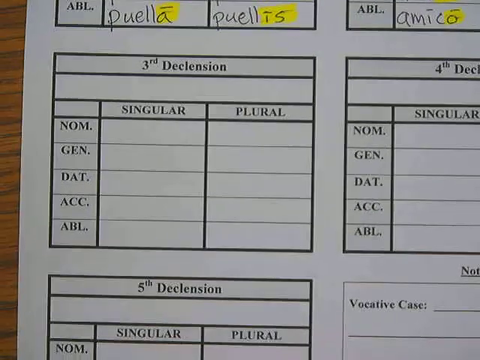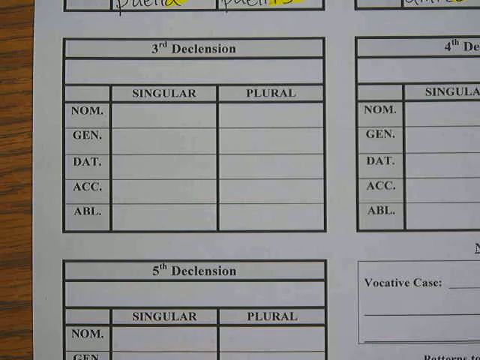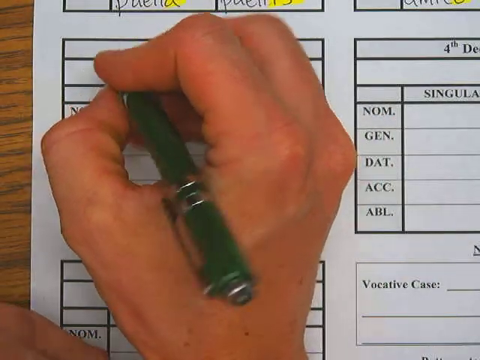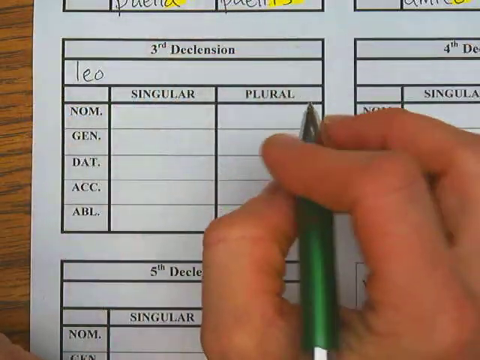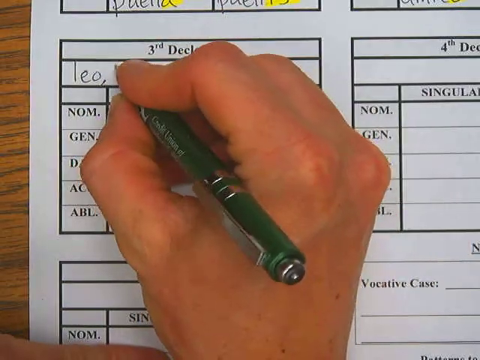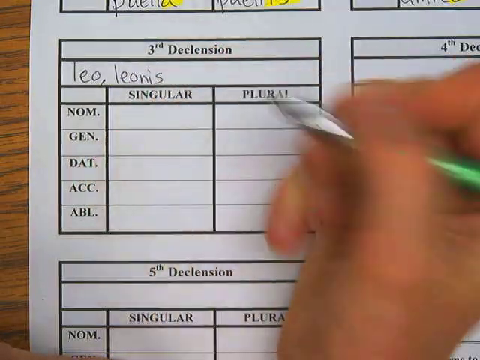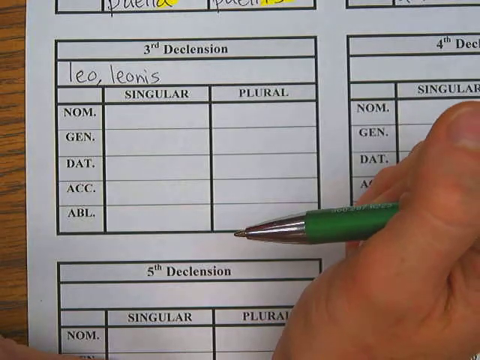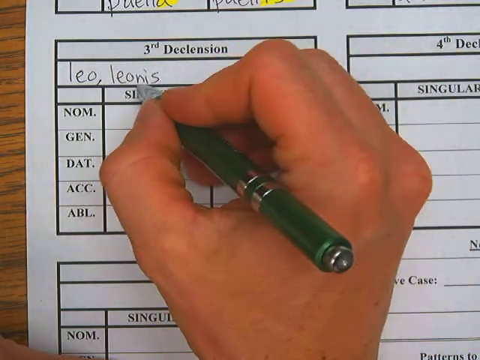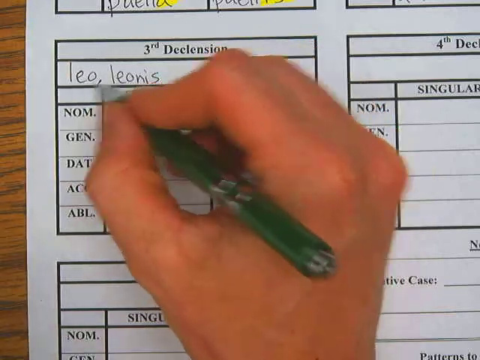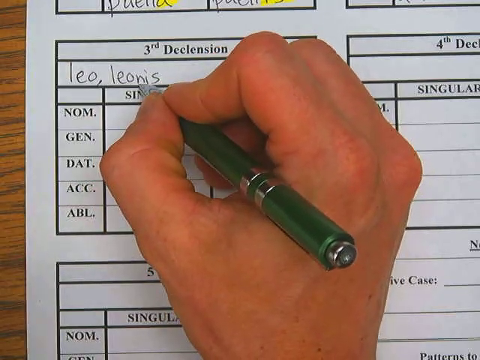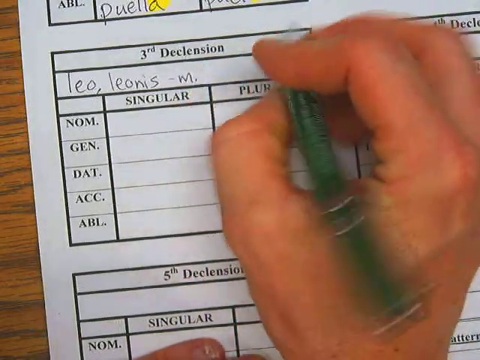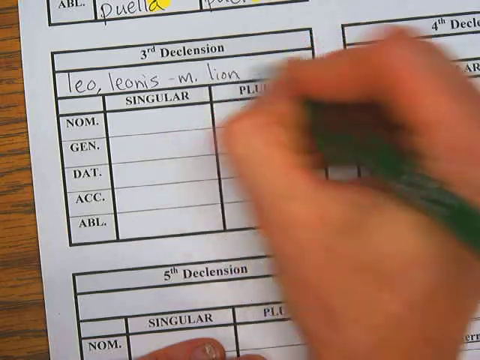Okay, we're going to move on to the third declension now. Third declension, we'll do leo. Okay, lion, leo. And that's the nominative, and then the genitive is leonis. Now, third declensions have this habit of changing in the other forms. The nominative tends to be different than the genitive and accusative and all these other ones. So, a little more going on here. This is masculine, and it means lion.